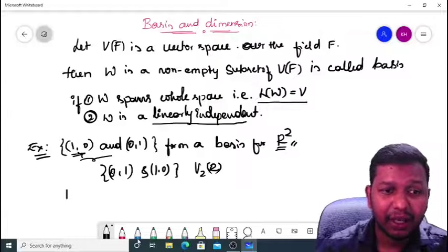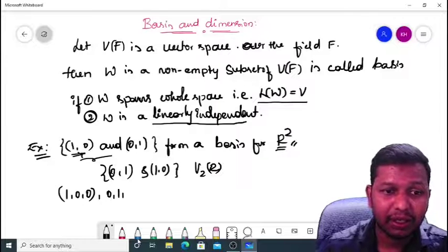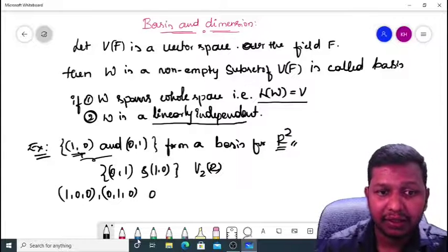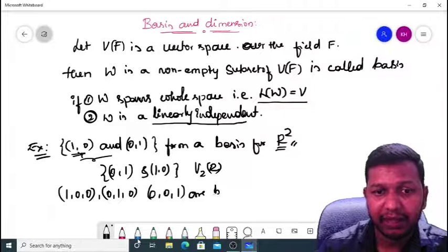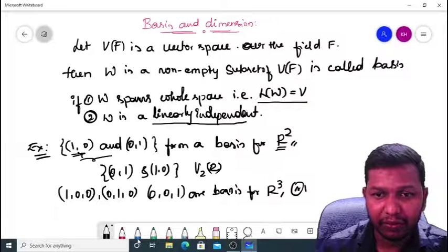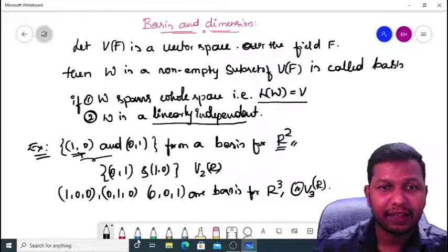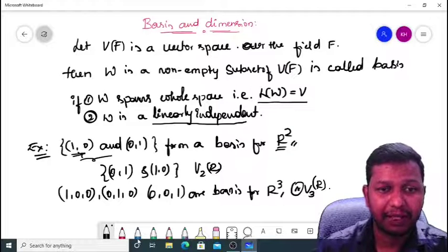And (1, 0, 0), (0, 1, 0), (0, 0, 1) are the basis for R3 or V3 of R. This is the definition of basis of a vector space.